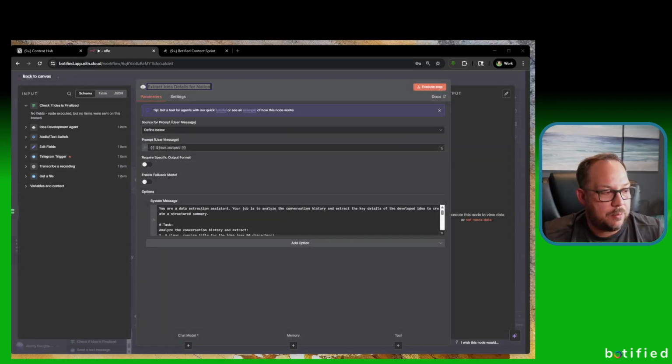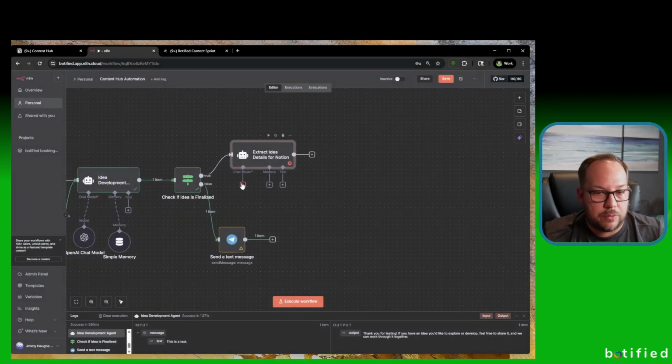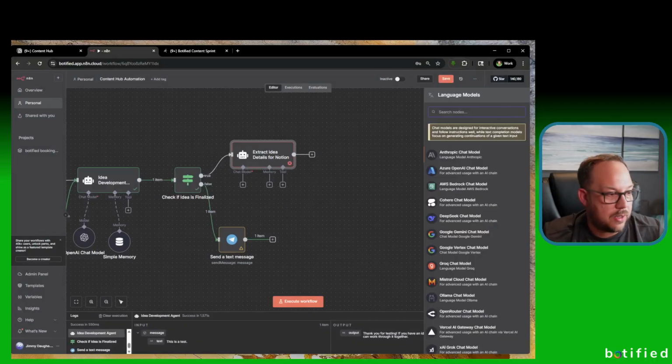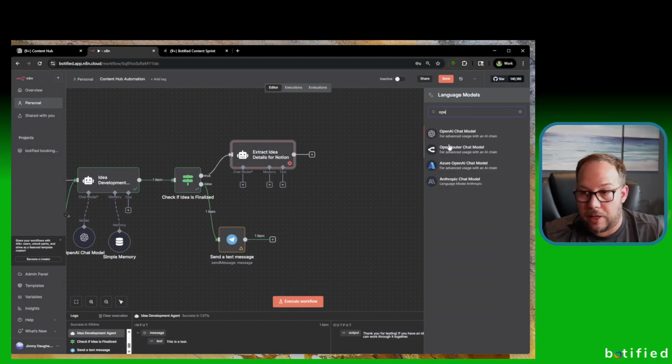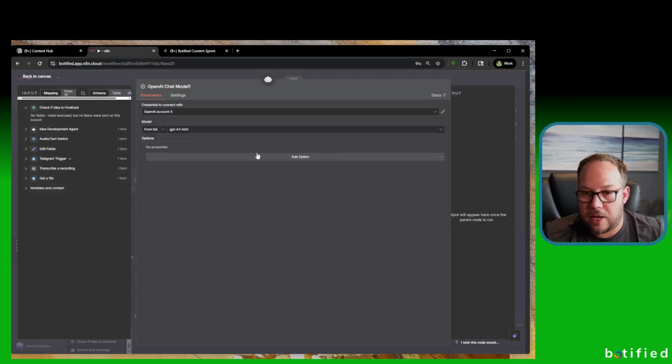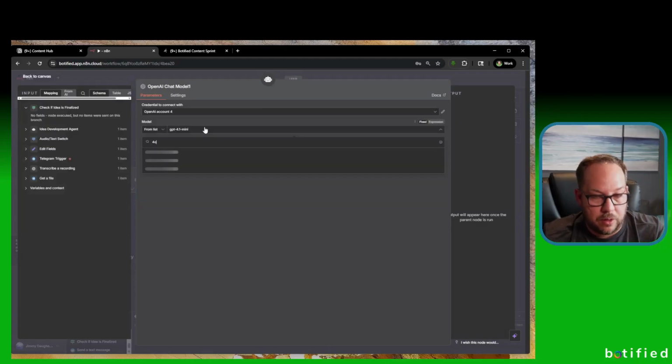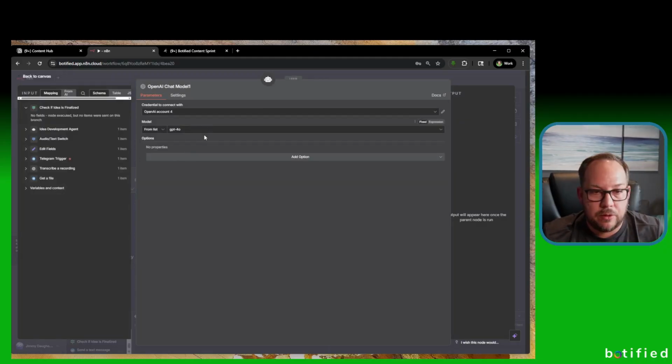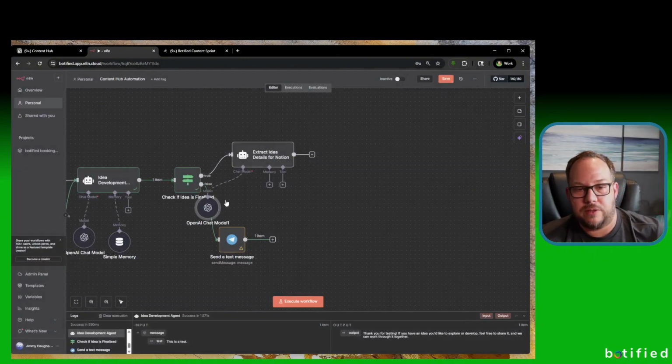Now that that's set up, we have a couple more things to add. First off, let's add a chat model on here. I think that's going to be important, right? So let's do that real quick. We're going to go OpenAI chat model. We'll just use the 4.0, just like we did on the other one. No need for memory on this one. You can leave the memory out of it.